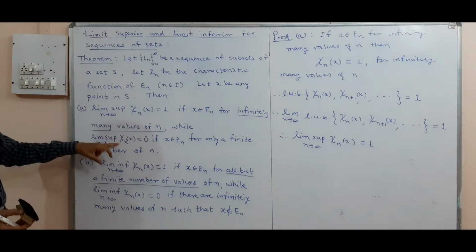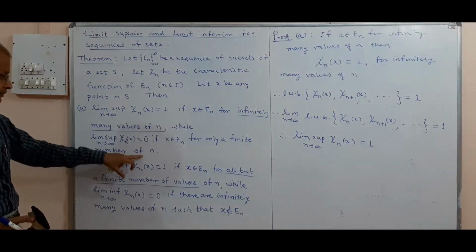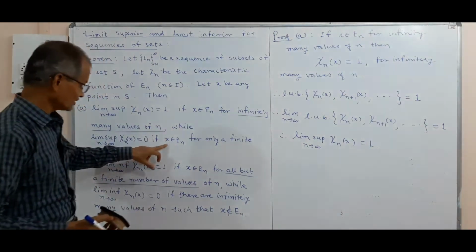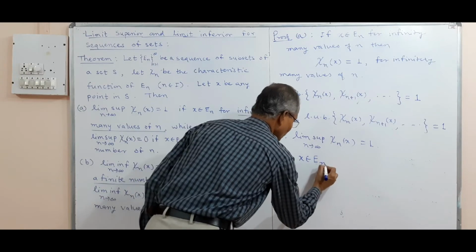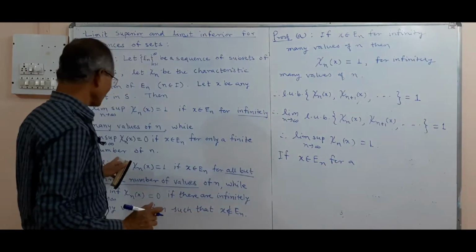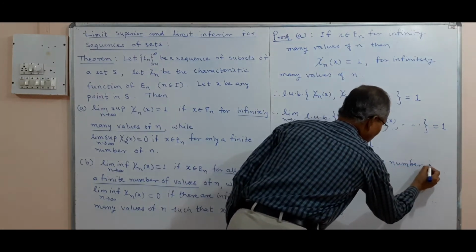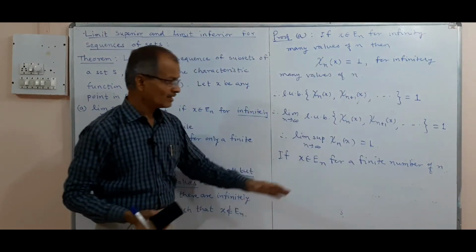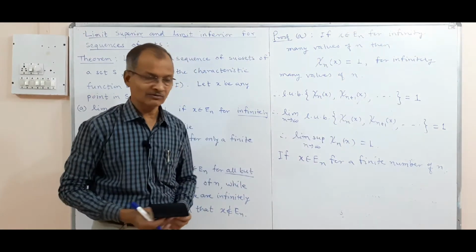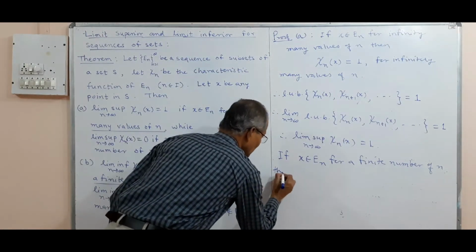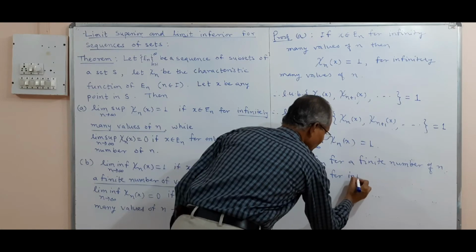And now we shall consider that the limit superior is 0 if x belongs to E_n only for a finite number of values of n. We start with this condition: if x belongs to E_n for a finite number of n, then what this means is that x is not in E_n for infinitely many values of n.